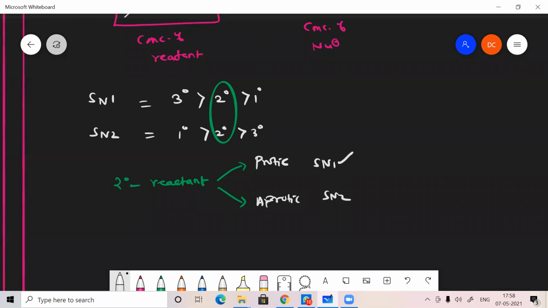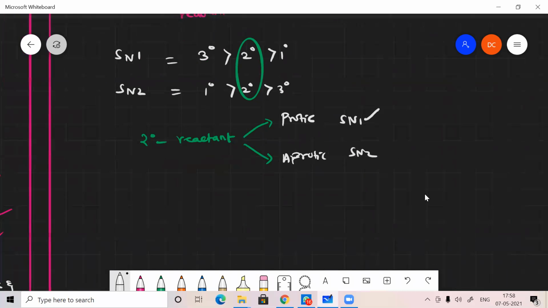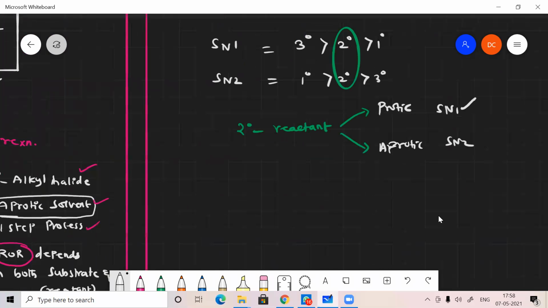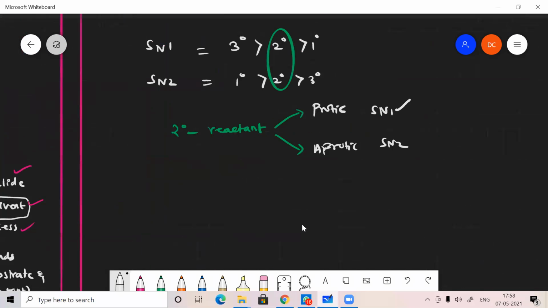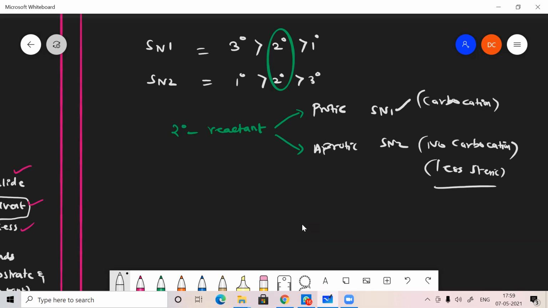Okay, is that clear? Sir, but if you use an aprotic solvent in SN1, the reaction won't occur, no, sir? Then on what basis can we compare the two, sir? If a protic solvent is used, the nucleophile strength is reduced. Once the nucleophile strength is reduced, it involves a two-step process. There will be a formation of carbocation. Here in SN2 there is no formation of carbocation, and less steric hindrance is preferred.